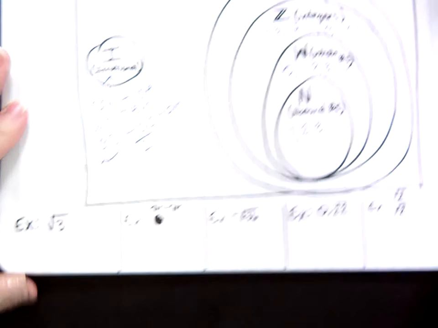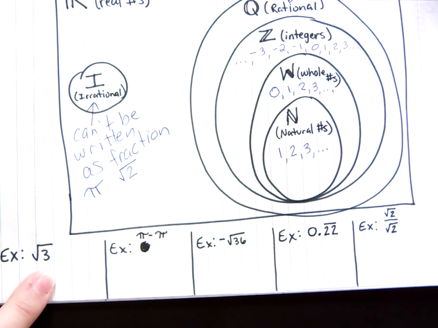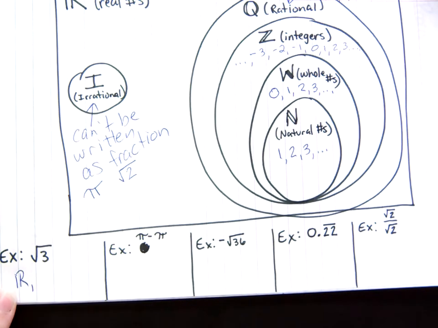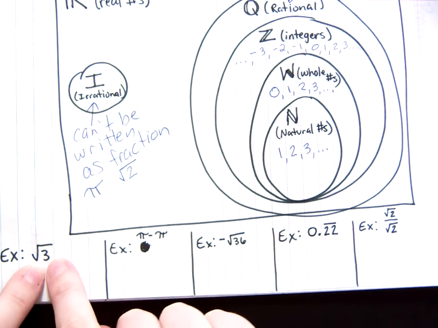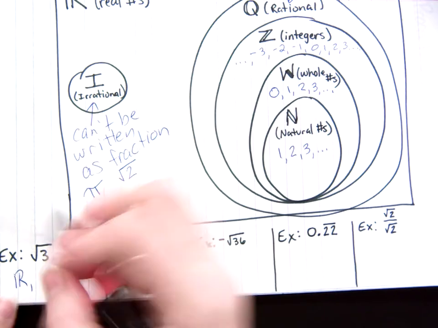So let's look at some examples. The square root of 3. This is a non-perfect square root. It is a real number, but you cannot write this one as a fraction. If it can't be written as a fraction, it's irrational.